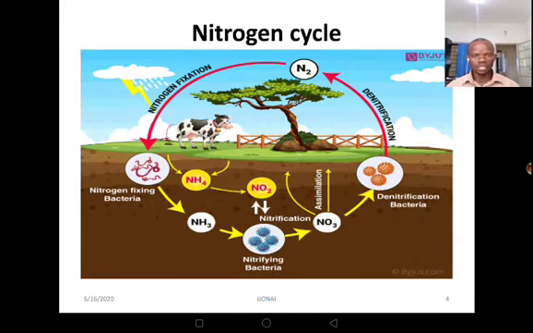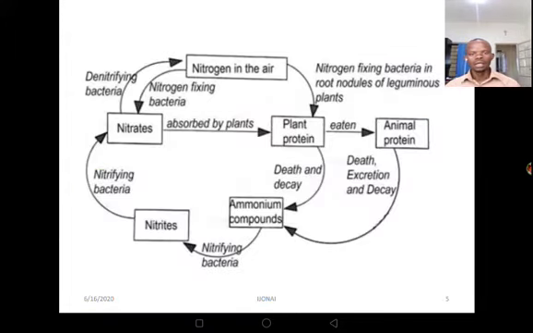Now, let's move to the nitrogen cycle. How is the nitrogen from the atmosphere going to be fixed into the soil and eventually taken up by the plants and the animals? Let's move to the next slide. This one shows us what happens. How is this nitrogen going to come into the soil? Since it is a nitrogen cycle, the nitrogen from the atmosphere will be fixed into the soil, and eventually from the soil it is going to be taken back to the atmosphere, in a continuous process.